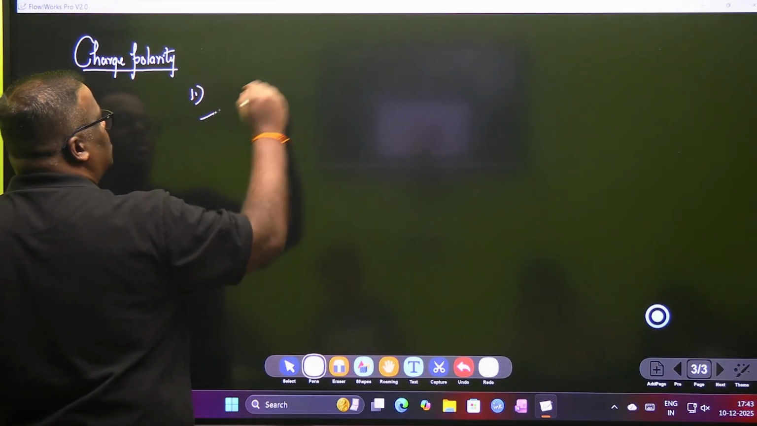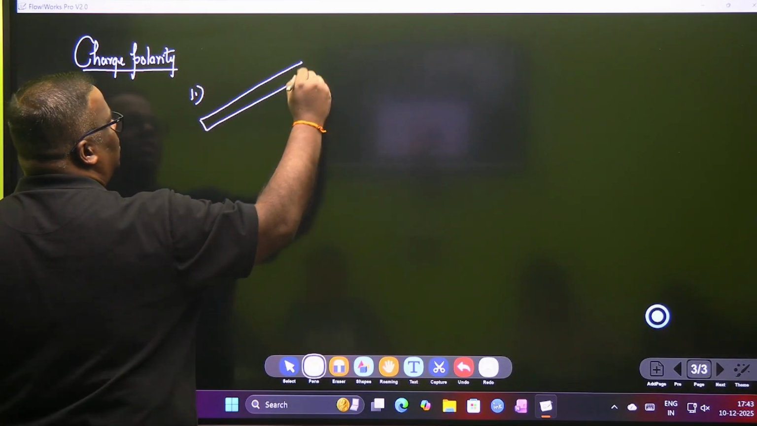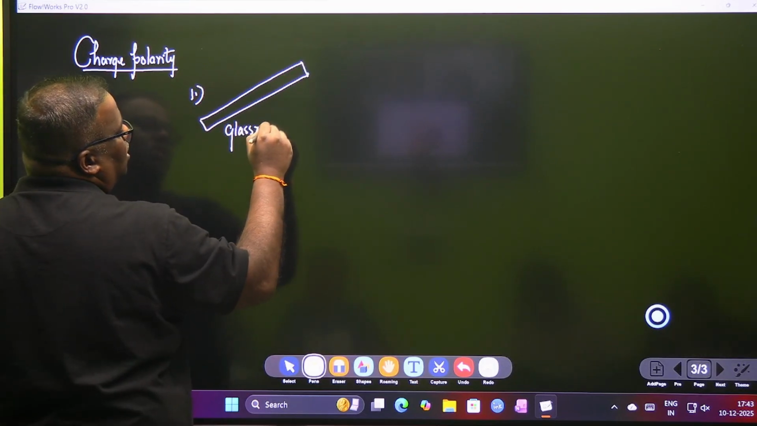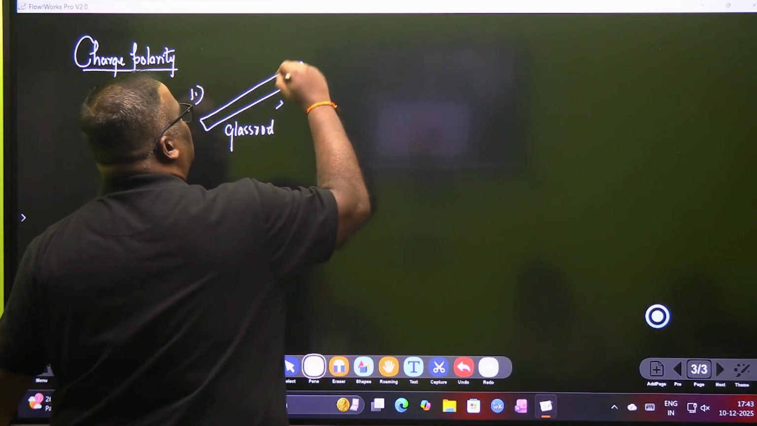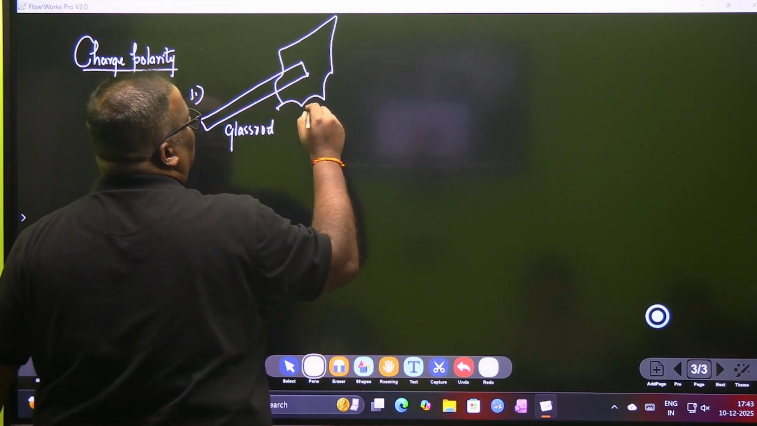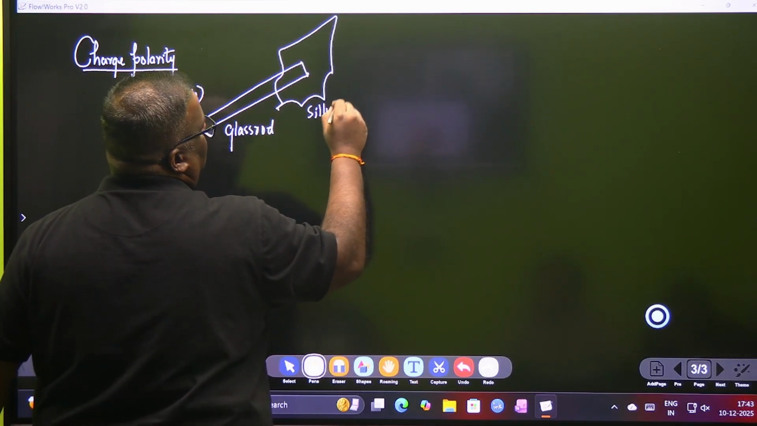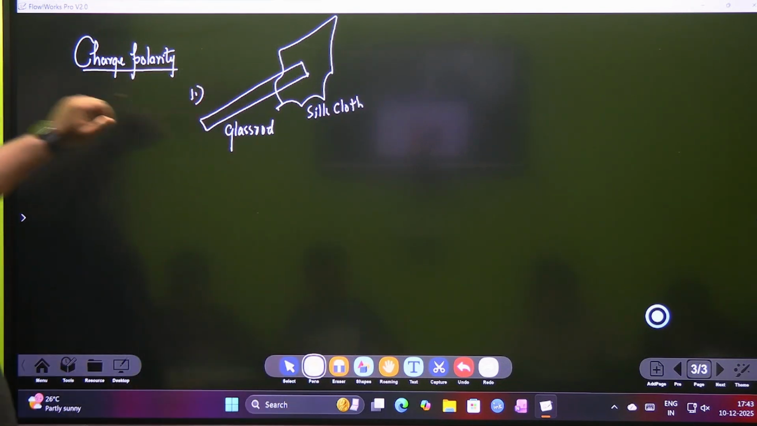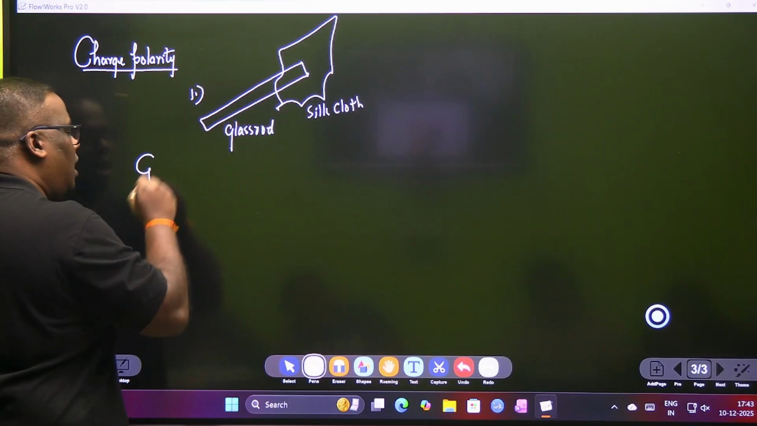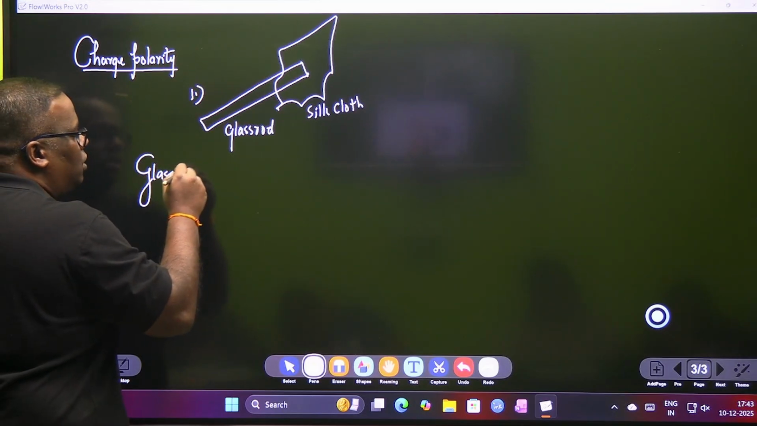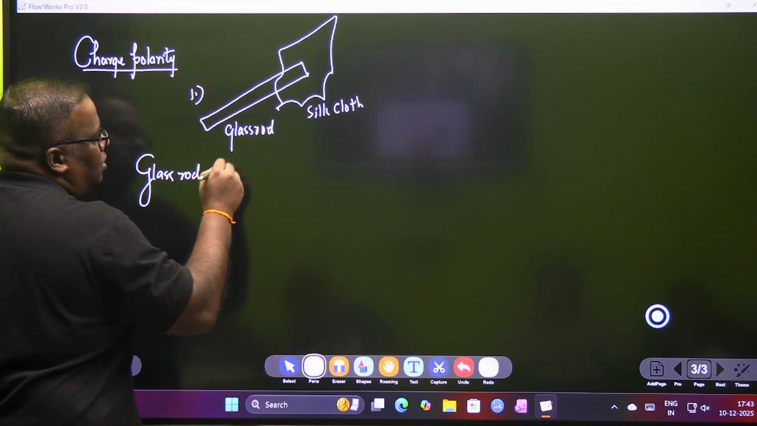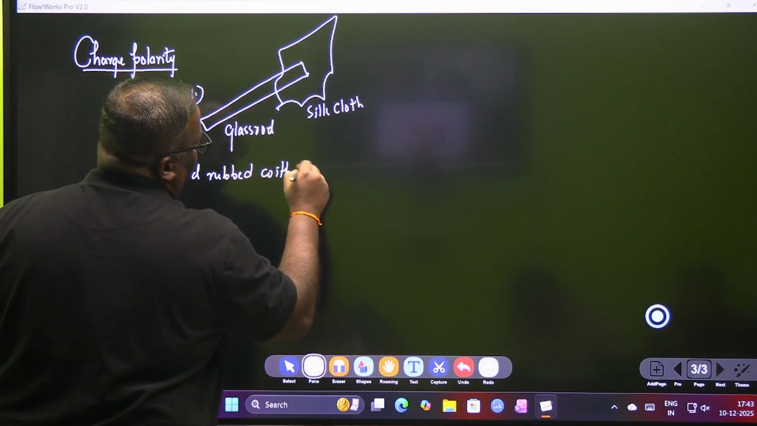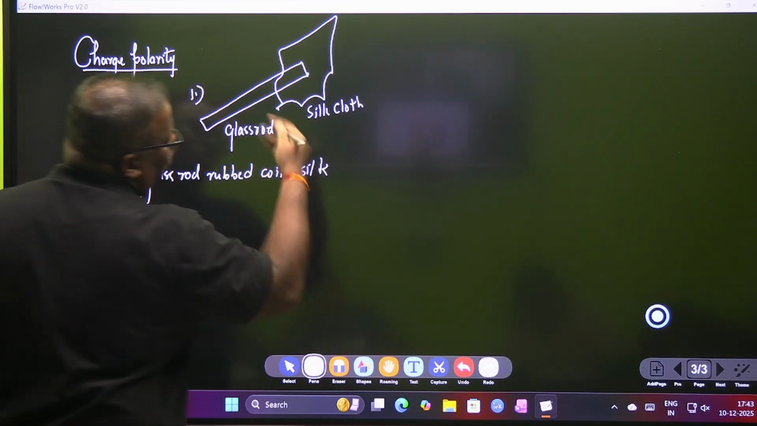If you take a glass rod, okay, this is a glass rod, and you start rubbing it with a piece of silk cloth. Okay, silk cloth. You're rubbing it. Tuck, tuck, tuck, tuck, okay. So we say glass rod rubbed with silk. So both the bodies will get charged.